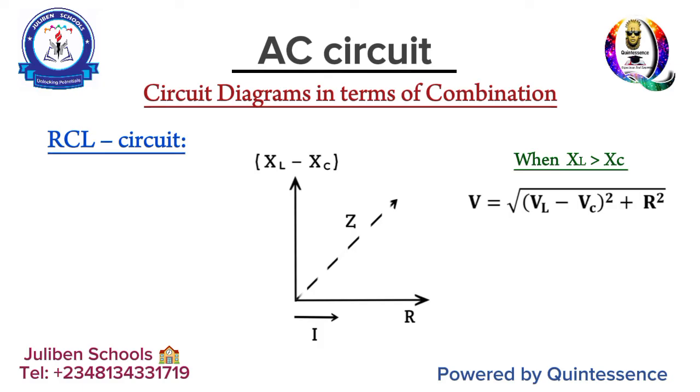And this is for when inductive reactance is greater than capacitive reactance as the case may be.